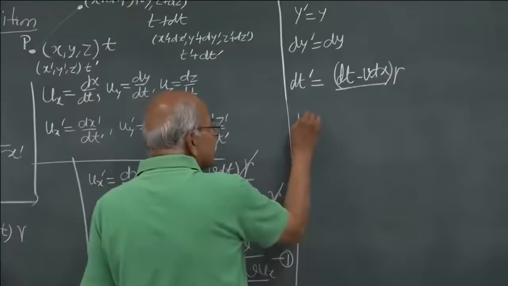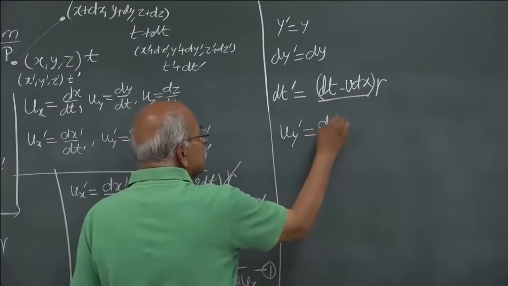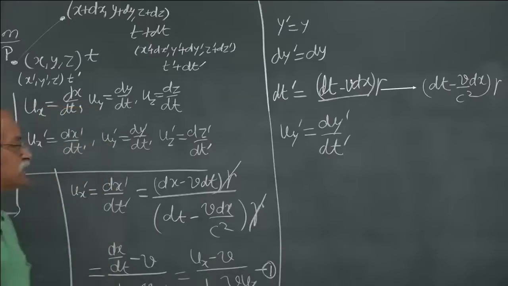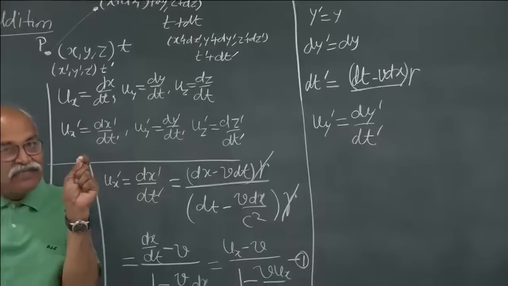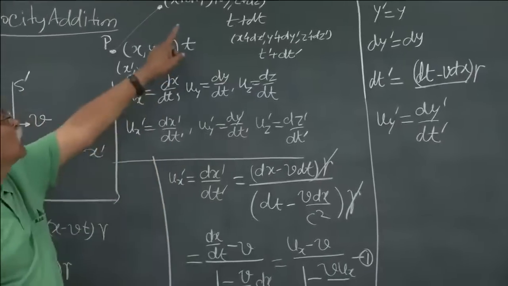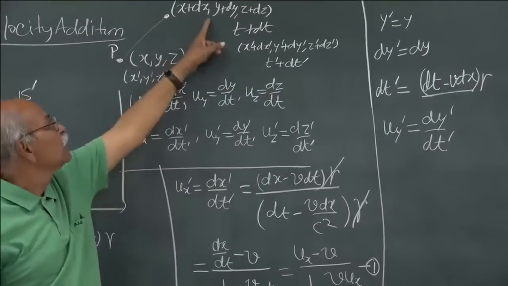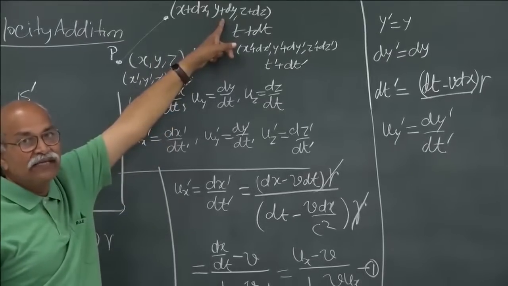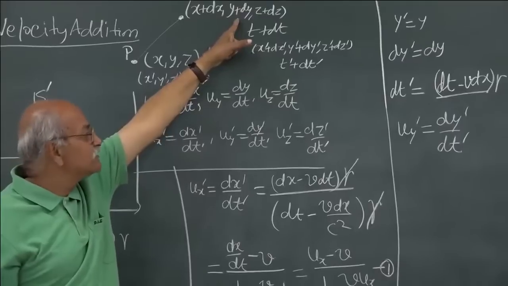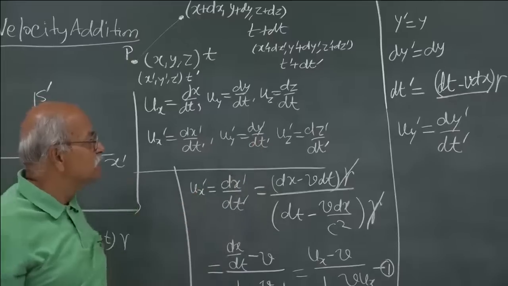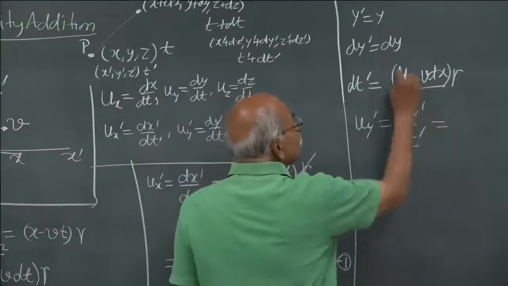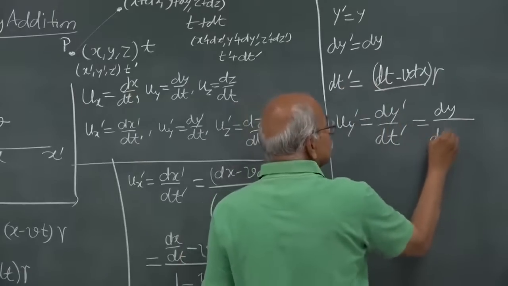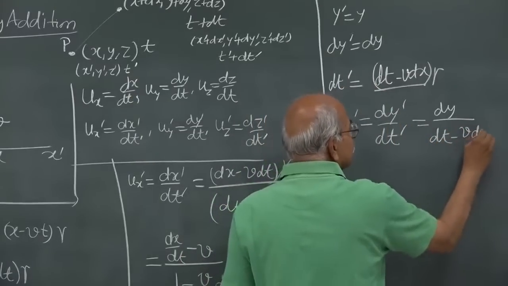So uy prime is equal to dy prime by dt prime, that is the definition of uy prime. In the y direction, how much is the displacement? From y it has gone to y plus dy. So dy by dt is uy, the component of velocity in the y direction. So you have uy prime is dy prime by dt prime, and that is equal to dy divided by dt prime, that is dt minus v dx by c square, times gamma.